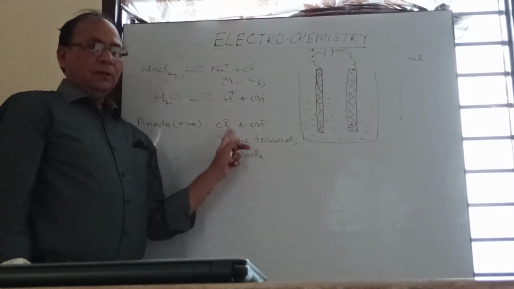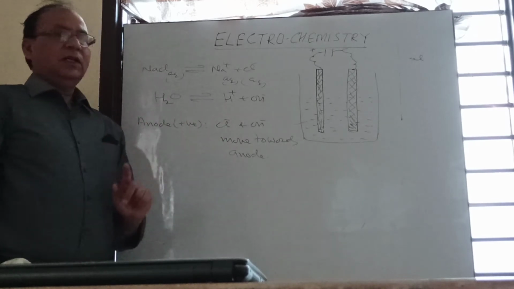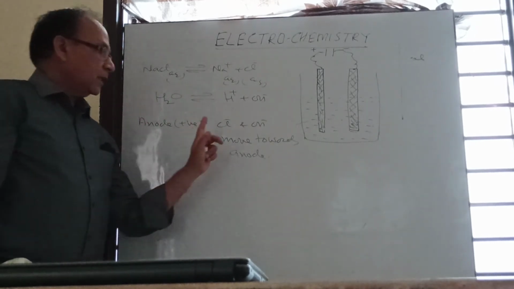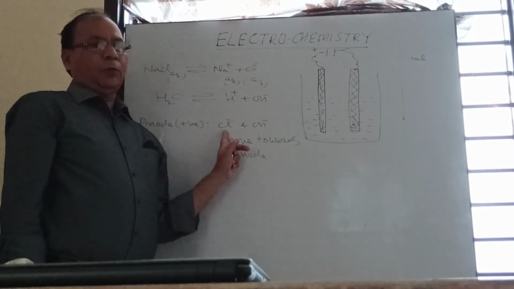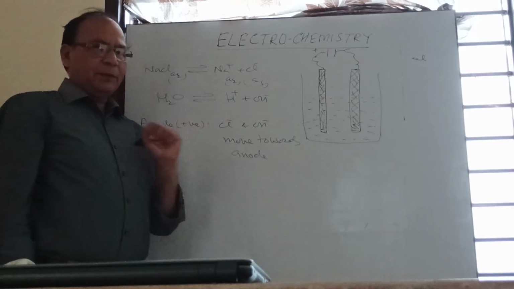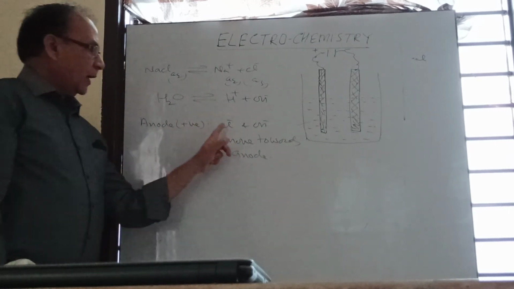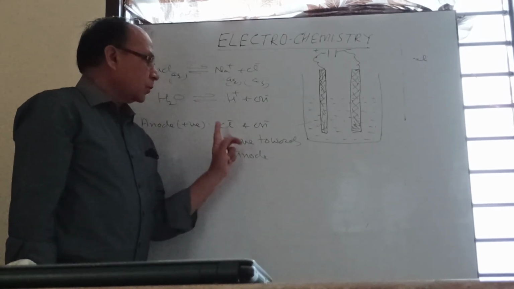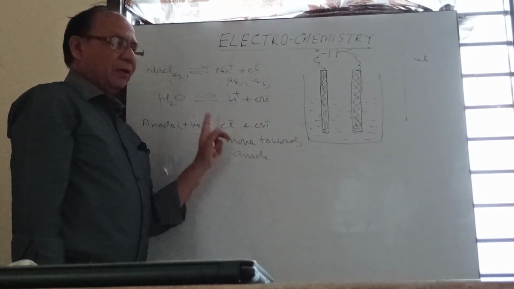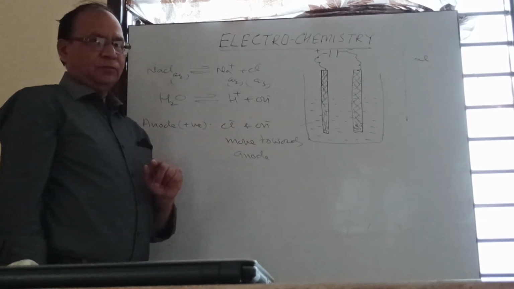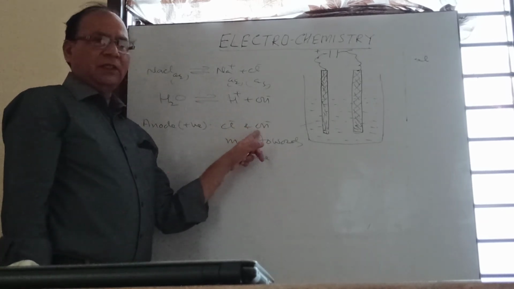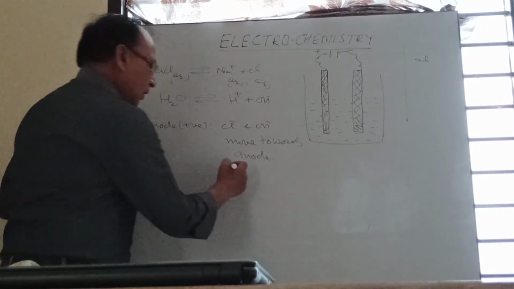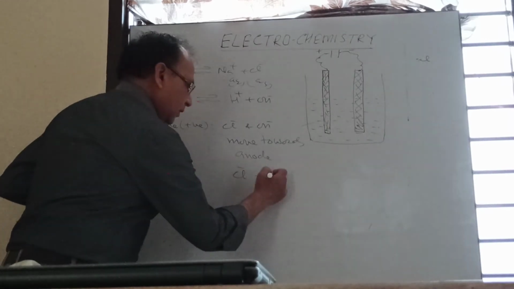Which ion preferentially loses its charge depends on their discharge potential. Experimentally it was found that chloride ion has low discharge potential. That's why chloride ion is preferentially discharged, while OH ion remains in the solution. So Cl ion will get discharged.